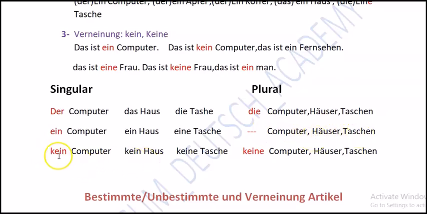And the next one is "kein". For "kein", it changes the same way as with "ein", but in plural form it can be used as a negative. We say no computers, no houses, no bags. Okay, "kein Computer, kein Haus, keine Tasche, keine Computer". In plural form, we say "keine Häuser, keine Taschen".